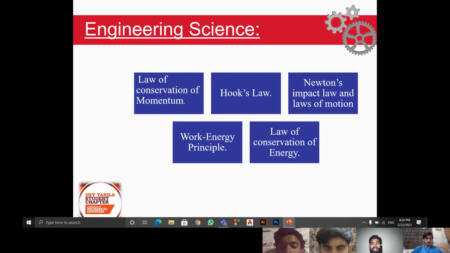The engineering science. The engineering science behind our device includes the basic laws of physics. Law of conservation of momentum is one of them. The overall momentum of our device remains conserved before, during, and after the collision.